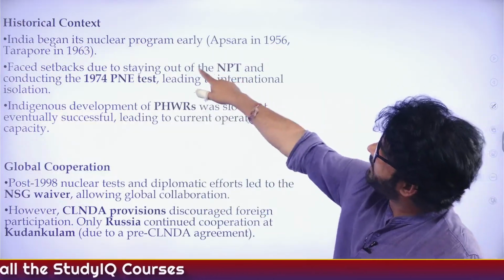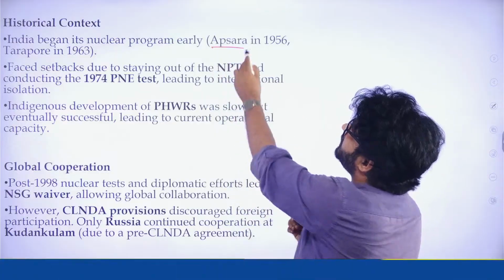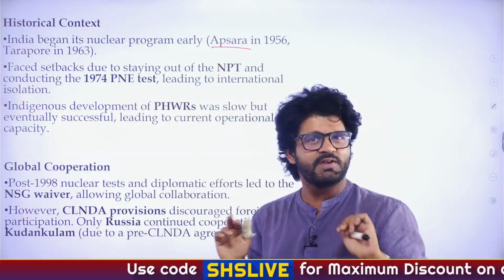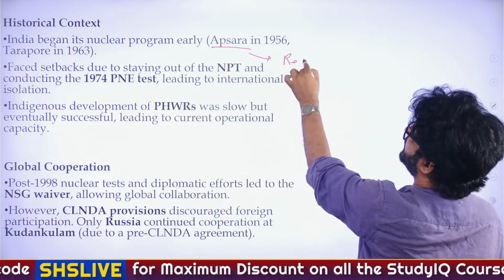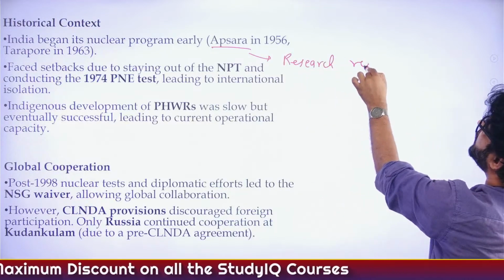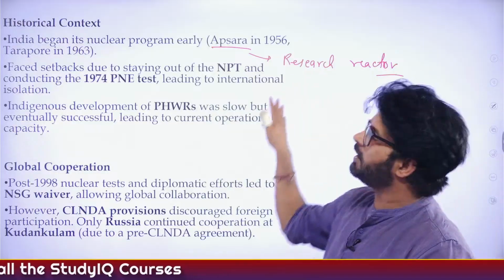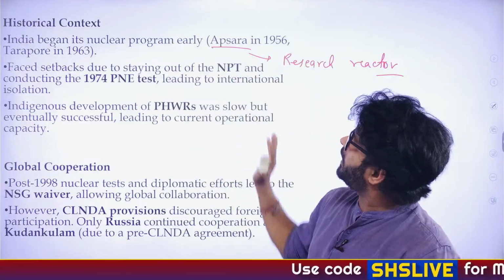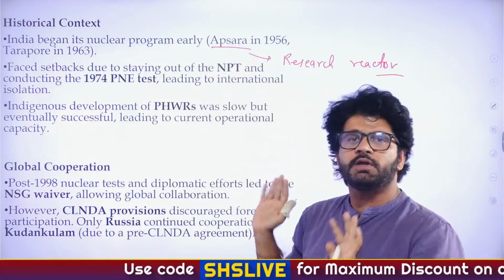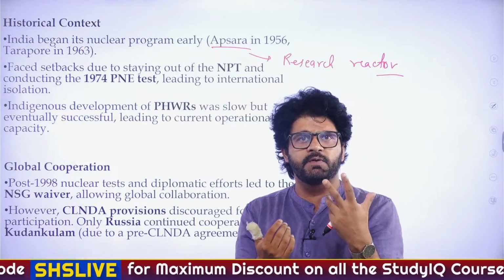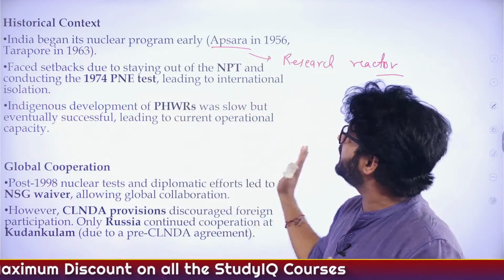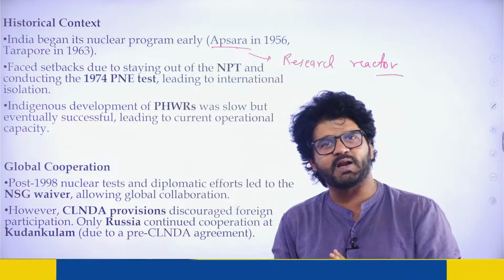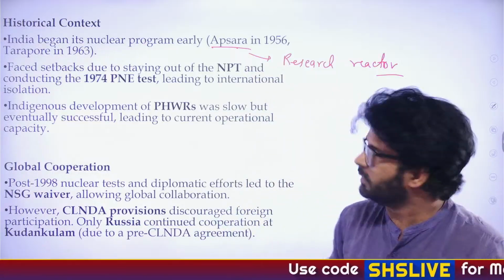Historical context. India began its nuclear program early. Apsara in 1956. What is Apsara? Is it a movie theater where people go and watch stupid movies? No. Apsara was a research reactor, a research nuclear reactor. So what does a research reactor mean and how is the research reactor Apsara different from the Tarapur reactor? Tarapur and Apsara, they both are in Maharashtra if I'm not wrong. So this was a research reactor. We were researching how nuclear energy will work, how it will produce energy, but we were not using it for commercial electricity production. That's what happened in Tarapur. So do remember how Apsara is different from Tarapur.